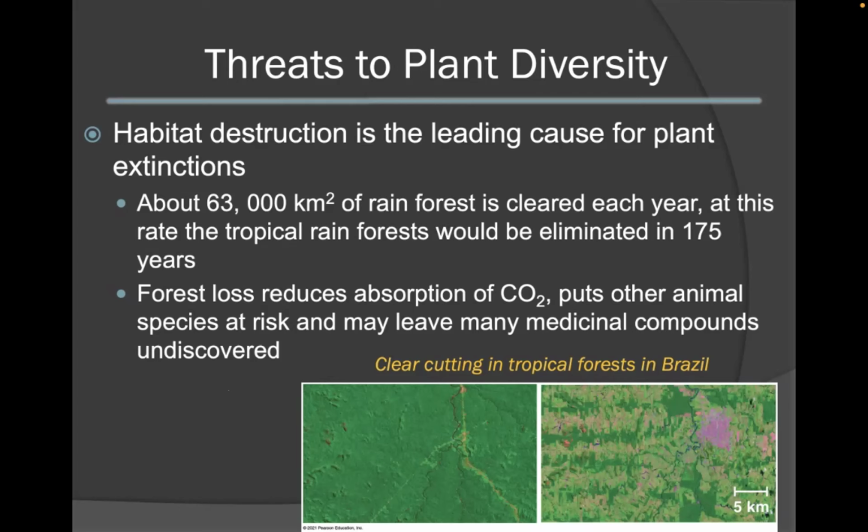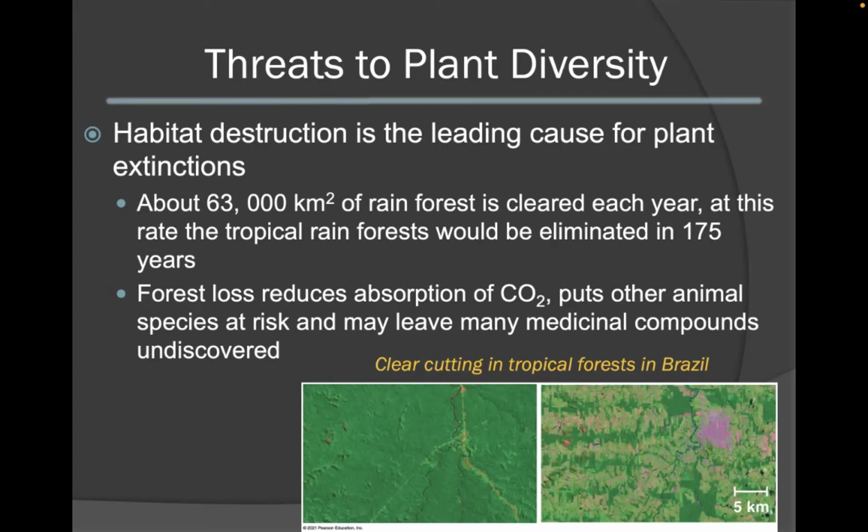Habitat destruction is the leading cause for many of our plant extinctions. Much of our rainforest is being cleared each year. At this rate, we would lose all of our rainforests in 175 years, which is not a lot of time considering the prehistoric record. Forest loss reduces the absorption of carbon dioxide from the environment and puts many other species at risk. It also can leave many medicinal compounds undiscovered.